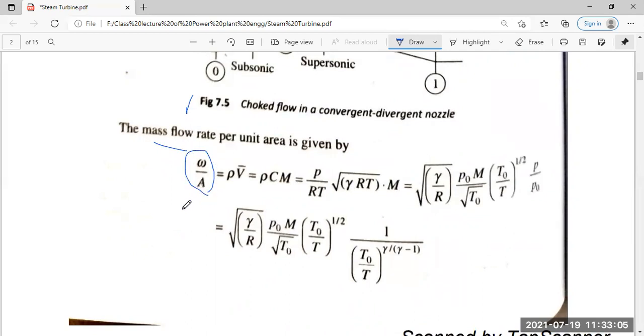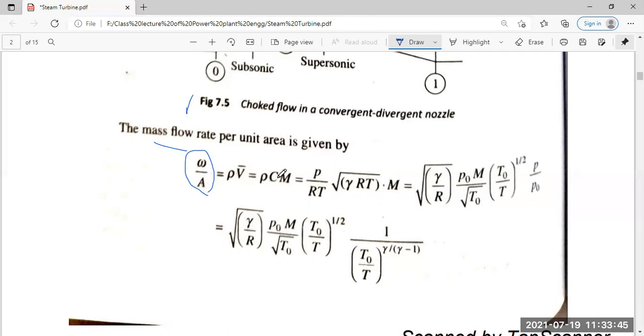Omega divided by A will become meter per second flow, which is here rho into V. Rho is the density of the fluid in kg per cubic meter multiplied by V in meter per second. So kg per second per square meter is the mass flow per unit area. Here we are saying that area is unity. Now, this is given as omega by A is equal to rho into V.